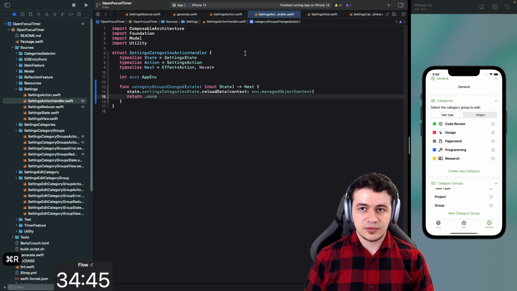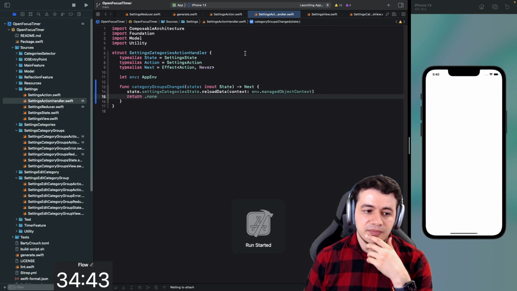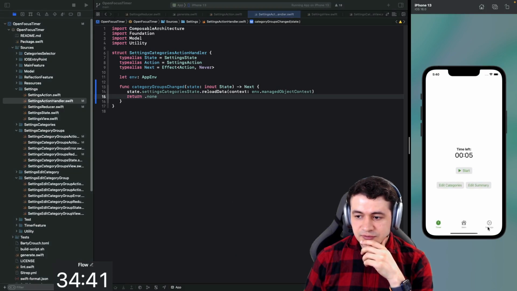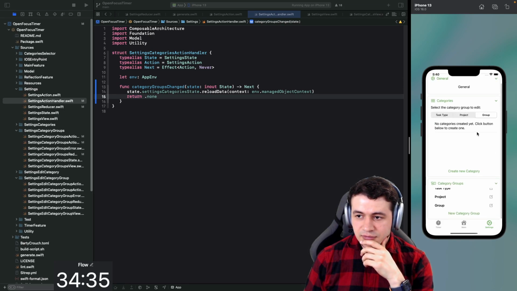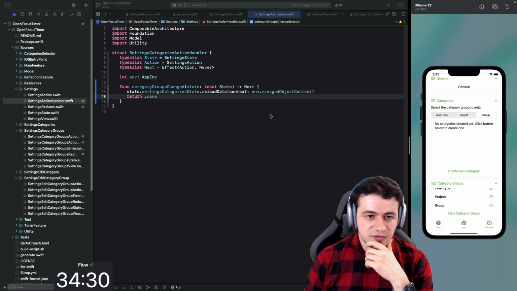There you go. Let's run the app and see if the update works as expected. So we're going here, and we do have 3 here. And I expect the group to be deleted now. And I just noticed or remembered that we do have a logic for selection also. Let's fix that as well.